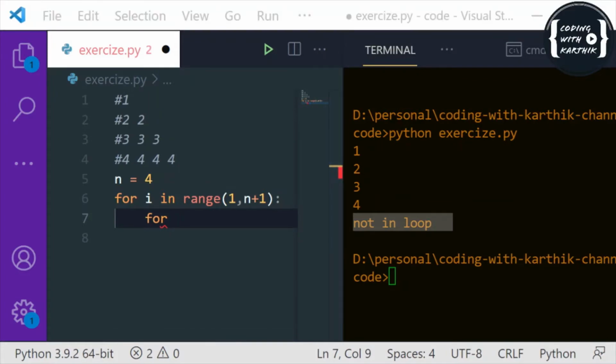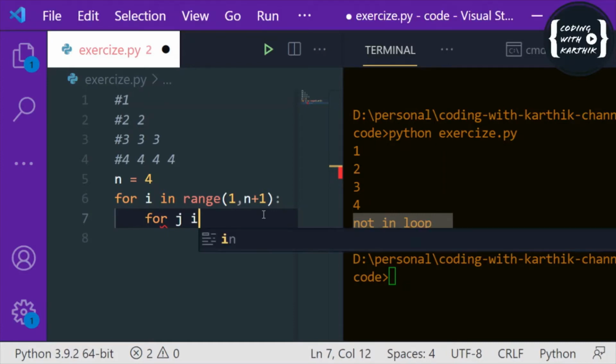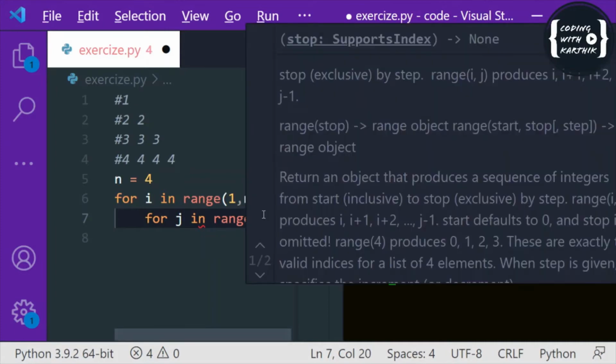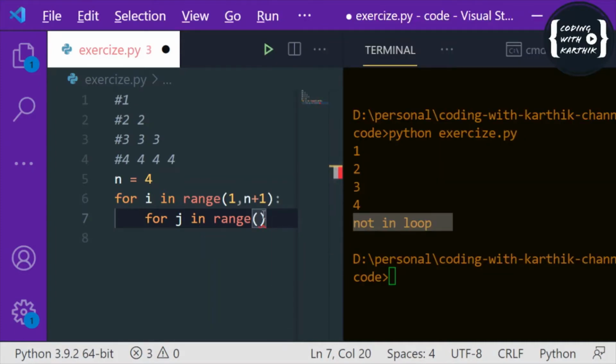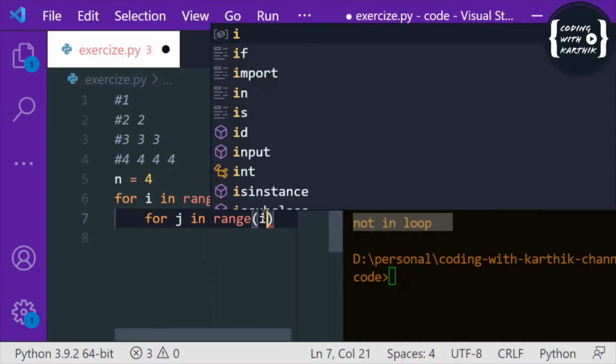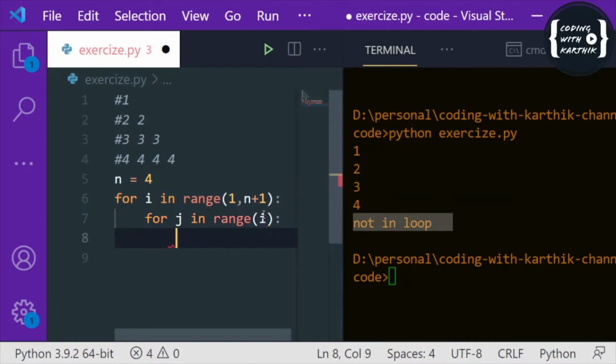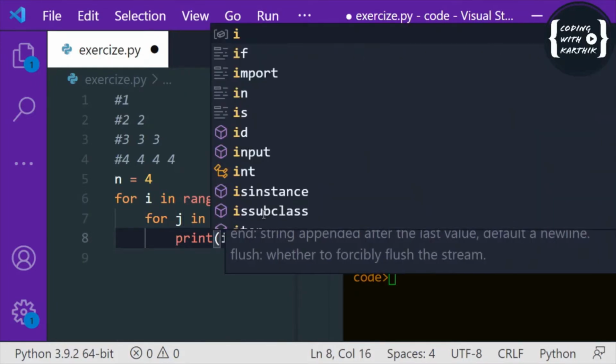a specific number of times, right? So that means I have to print out, for j in range of i, I have to print out those many times. So print i.